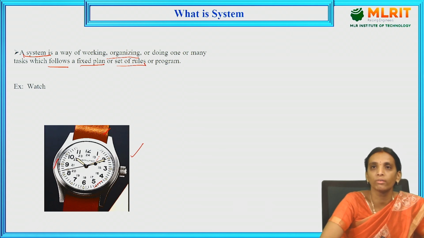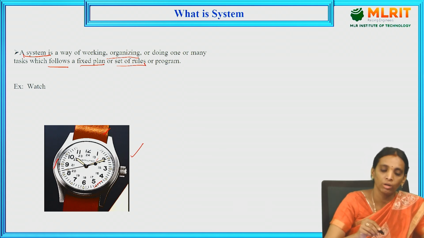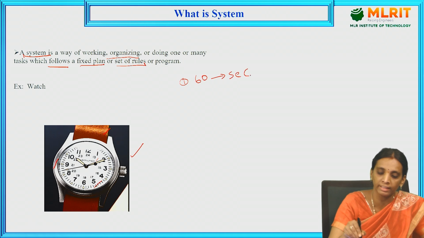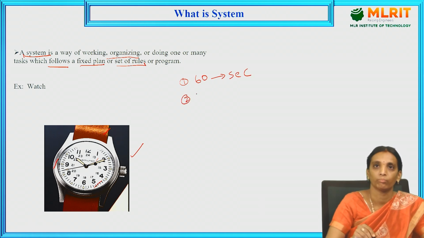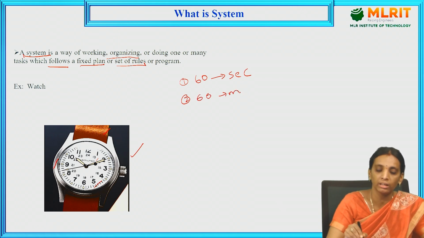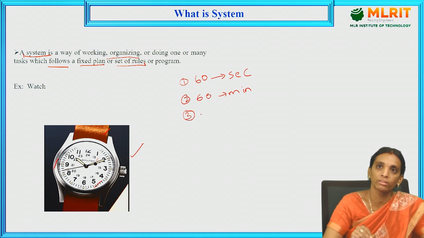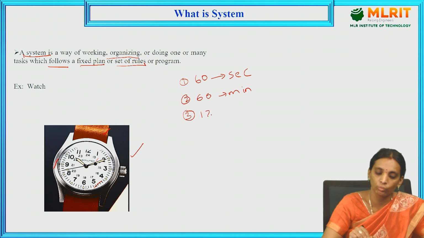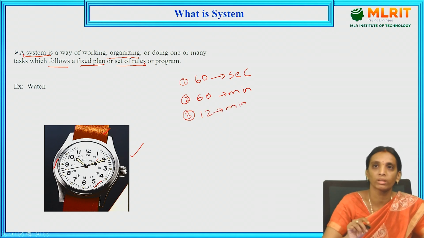What are the rules fixed for this system? The seconds needle moves for 60 rotations. After completion of 60 rotations of the seconds needle, we move one rotation for the minute needle. After 60 rotations of the minute needle, there is one move for the hour needle. After 12 complete hours, the hour needle returns to the initial position.